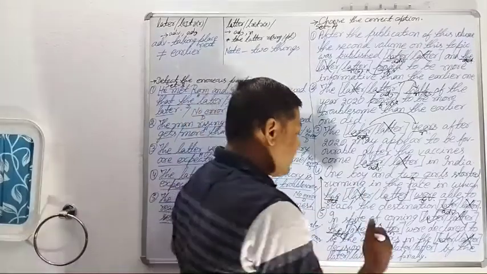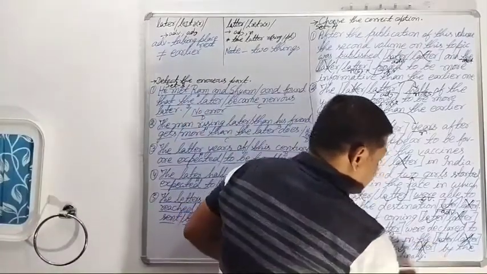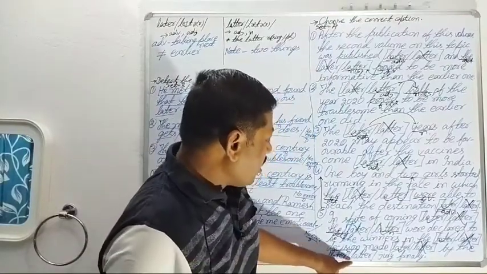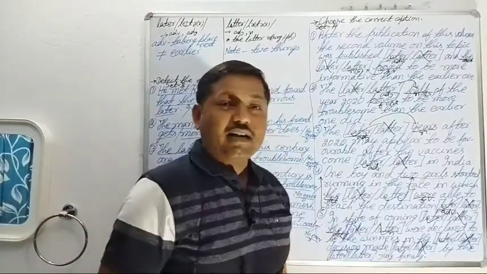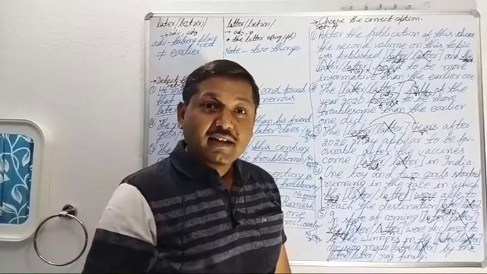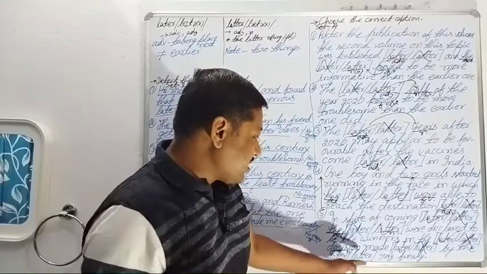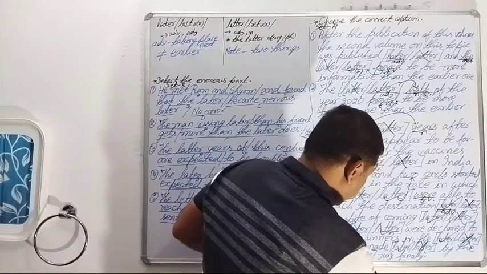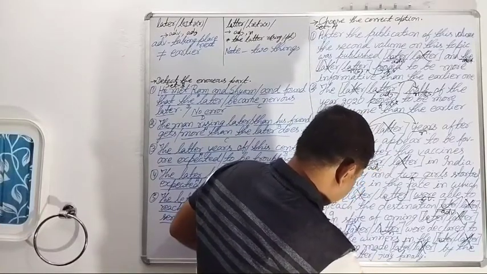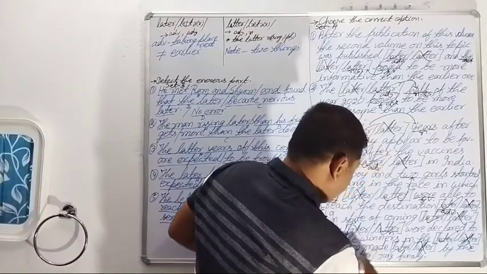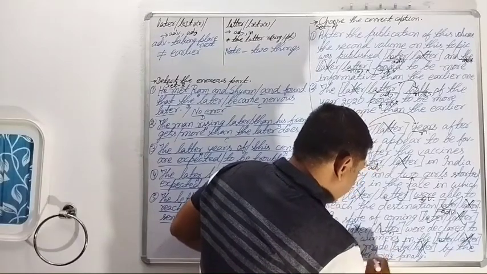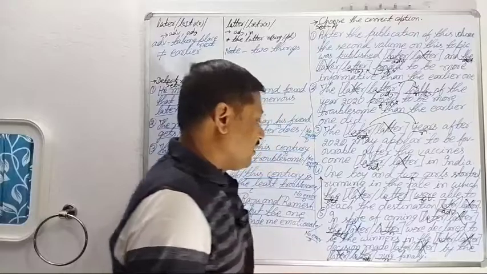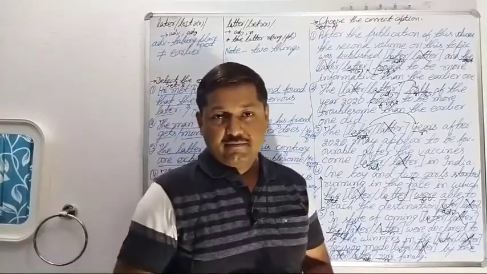Made later means made next. Made later by the later jury. Finally, by the later jury, here jury is a noun required to be qualified by the adjective. Later is here an adjective. By the later jury, finally.